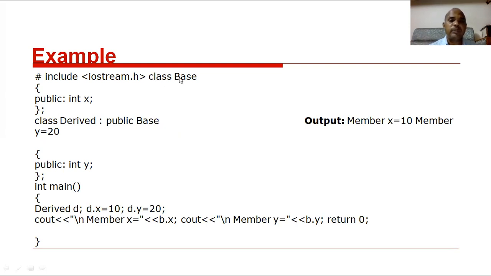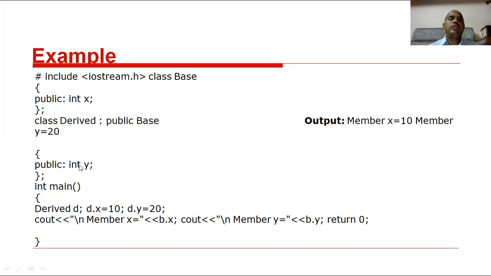So this is the class base, then public int x. x is a public variable. class derived : public base. This is a derived class, and this is the base class. This class derives the data from the base class in public visibility, publicly. Clear? So now it is int x, an integer variable whose visibility is public. So in this derived class, x is also acting as public.